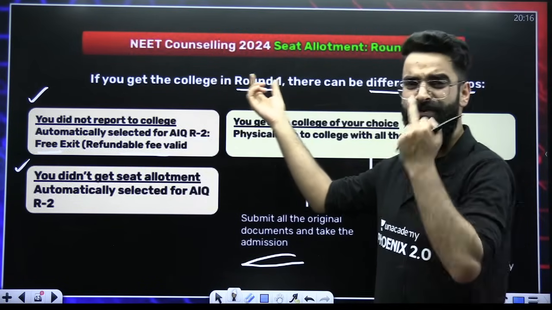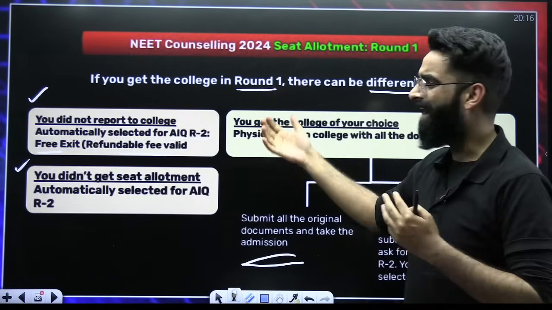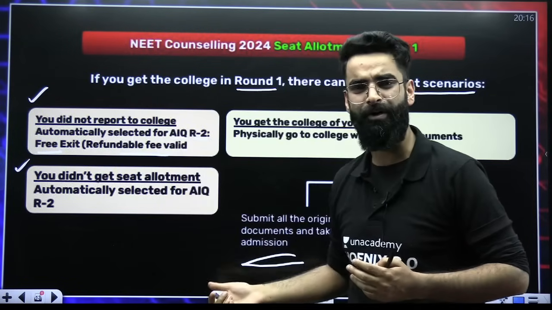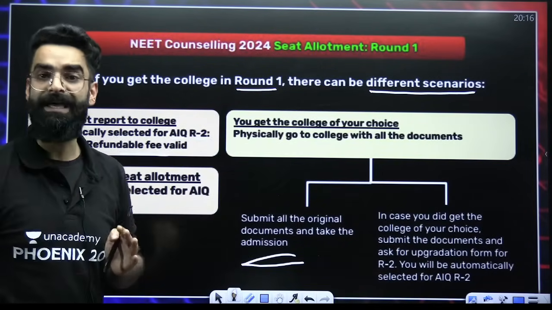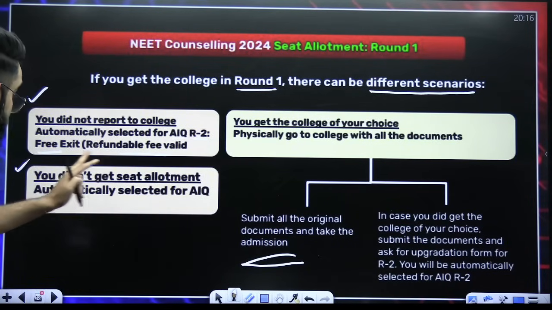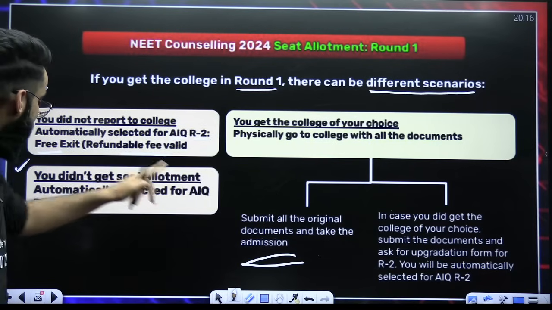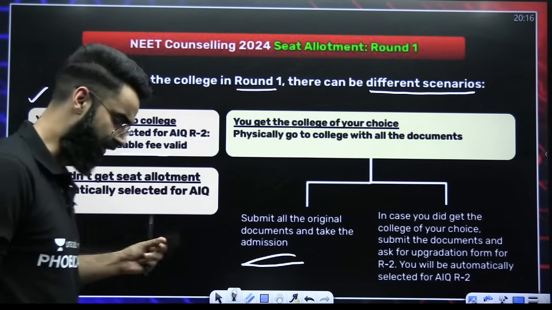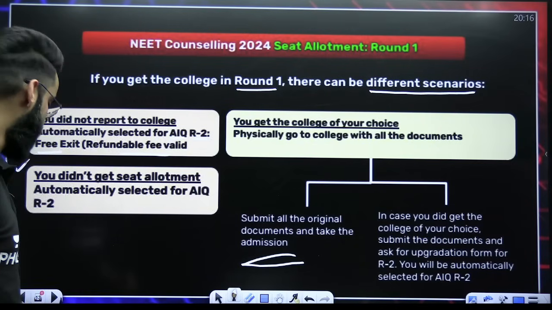So my dear students, if you get the college in round 1 and by chance you could not report to the college, then automatically you will be shifted to round 2 in the AIQ counseling. If you did not get a seat allotment, you are automatically selected for AIQ round 2. So in the first round, if you do not get the seat, then you will be automatically directed to round 2 of the AIQ counseling.